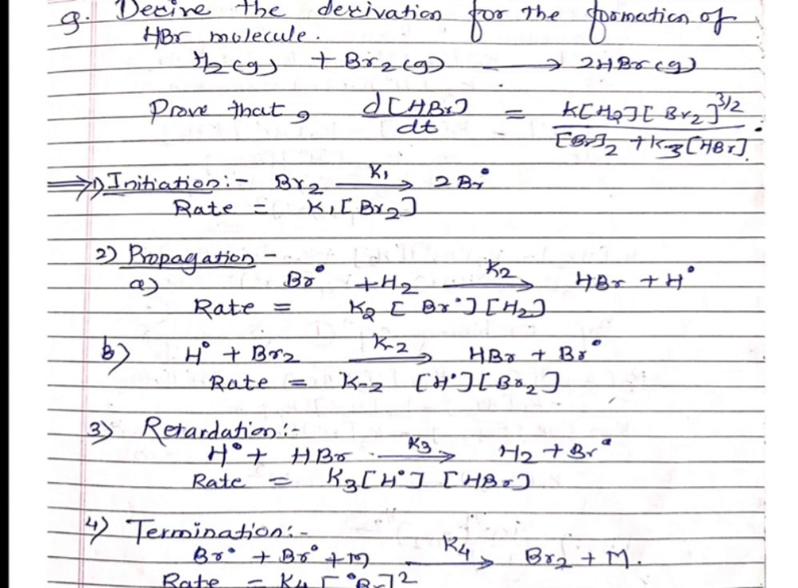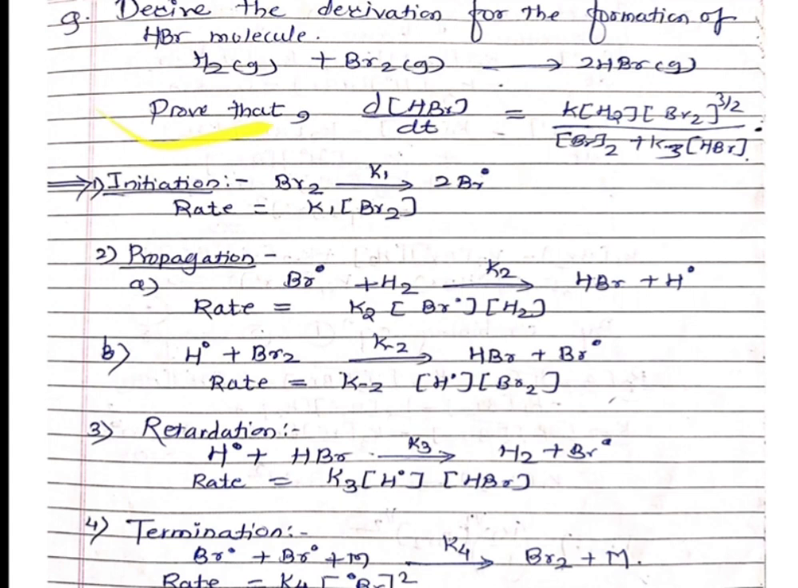Then here is the one example which is for the assignment for you people. So derive the formation of HBr molecule. Here reaction is given H2 gas plus Br2 gas, which gives twice the HBr gas. We have to prove the rate of change of HBr with respect to time is equal to K into concentration of H2 into concentration of Br2 bracket raised to 3 by 2 divided by concentration of Br2 plus K3 into concentration of HBr. So here steps are given and I have written the rates.